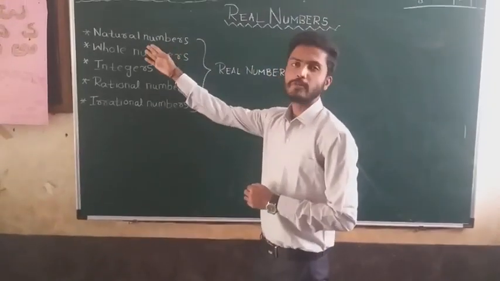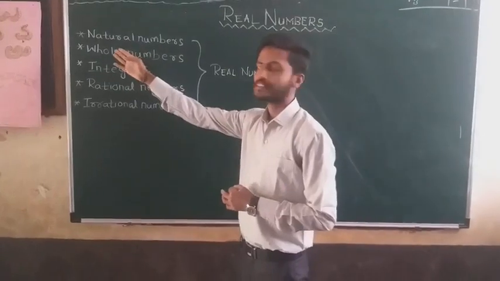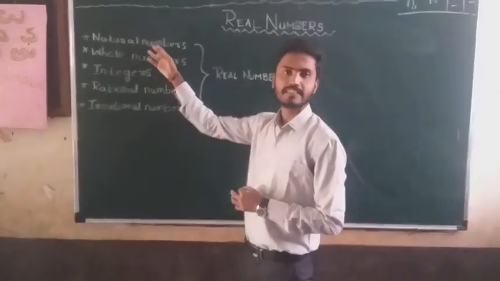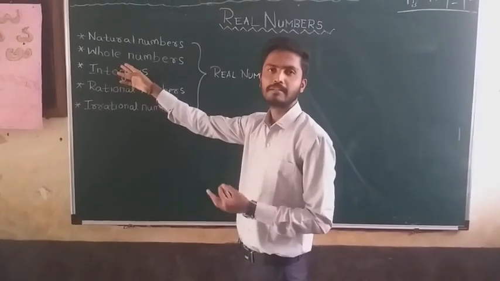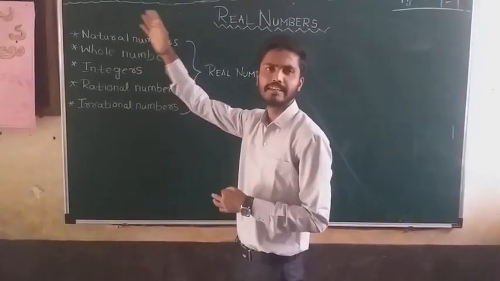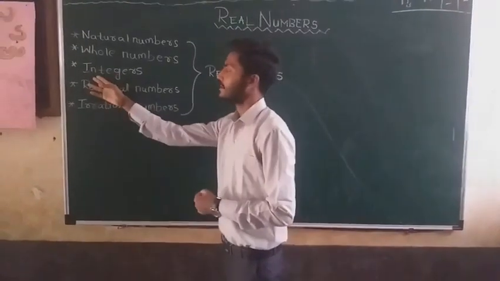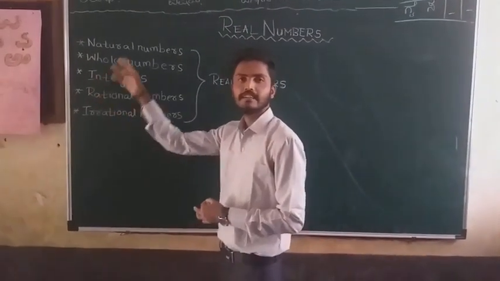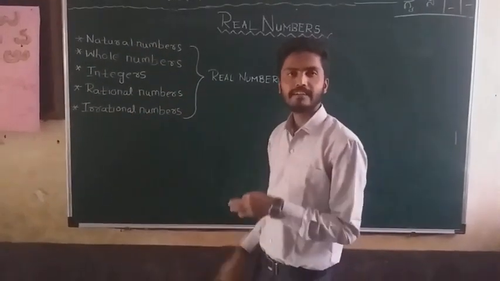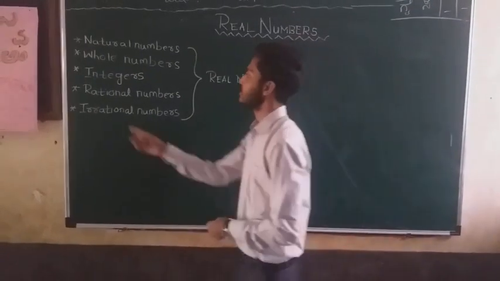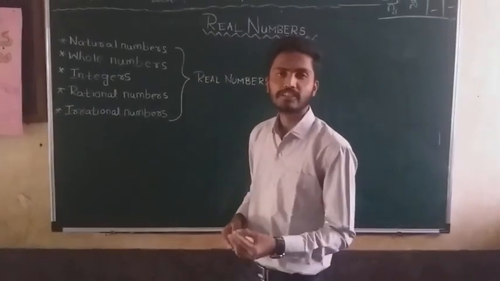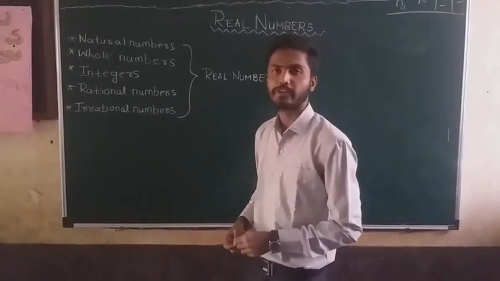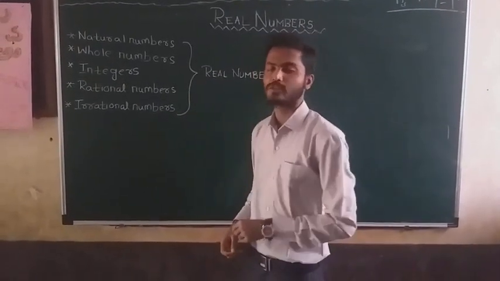So, what do you mean by a natural number? We know that the counting numbers are called natural numbers. Whole numbers are nothing but the counting numbers including 0. Integers are numbers with positive as well as negative signs. Rational numbers are those numbers which can be expressed in the form p by q, where q is not equal to 0.